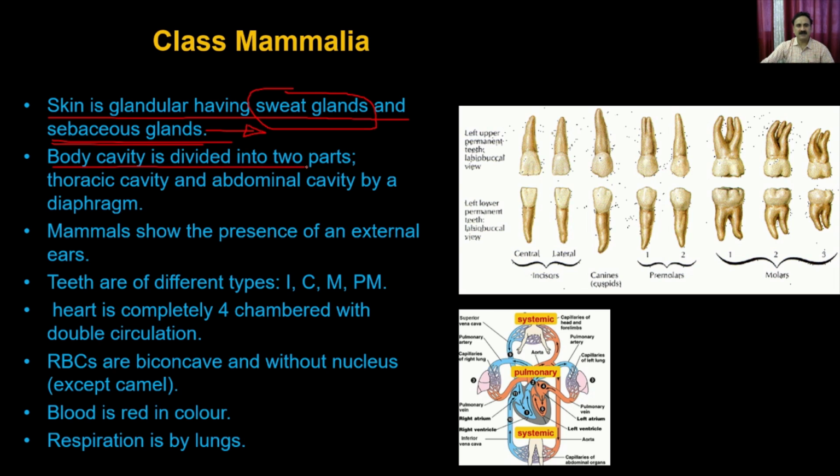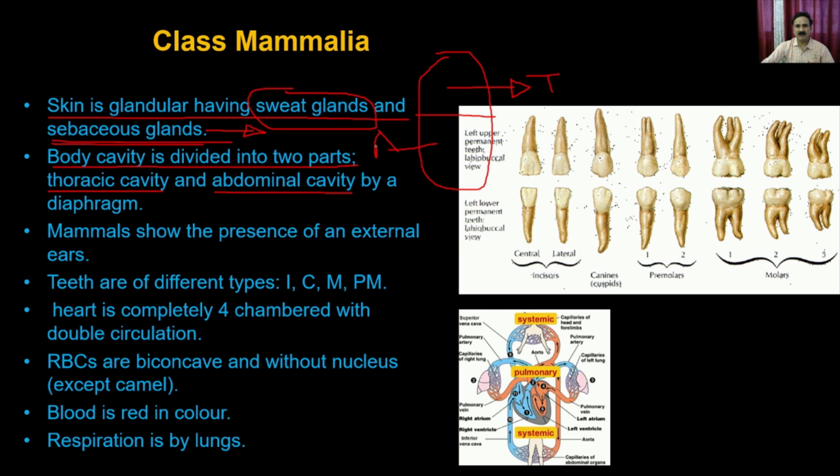The body cavity is divided into two parts. You have a thoracic cavity as well as the abdominal cavity. So you have seen, right, in a human body, you have the two cavities. You have a diaphragm, which divides the body cavity into two parts. One is called the thoracic cavity. So this is the thoracic cavity and this is the abdominal cavity.